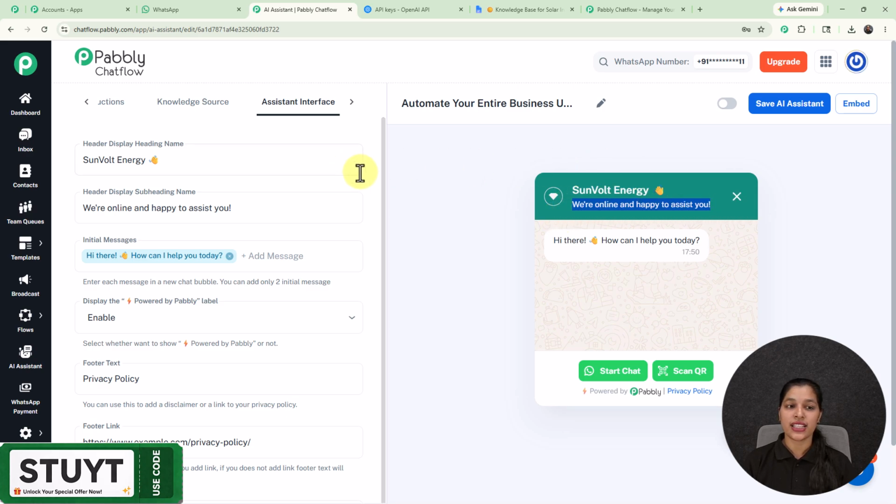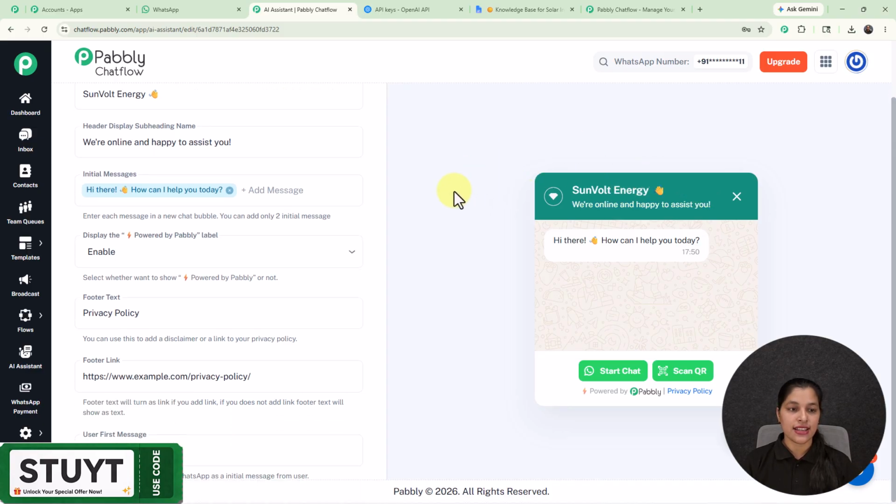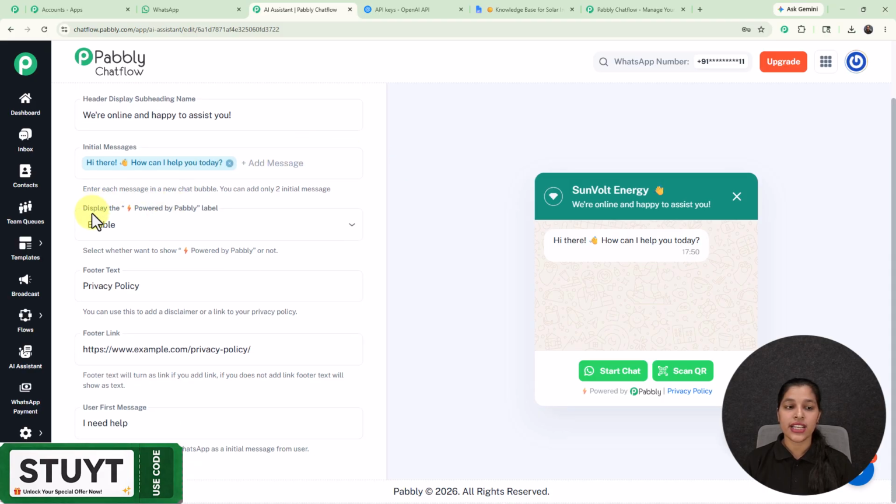So you can provide the heading name and subheading name according to you, and here you can see it is appearing over the preview of your AI assistant. And now we are getting this option for initial message, and here we are already getting an initial message which can be seen on the preview of your AI assistant.